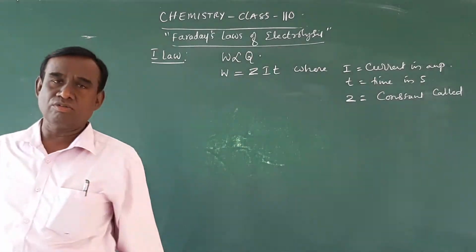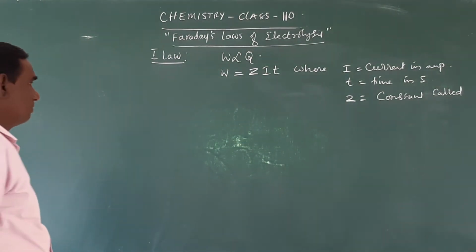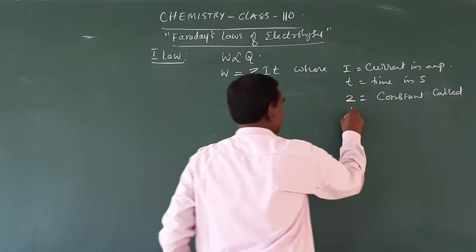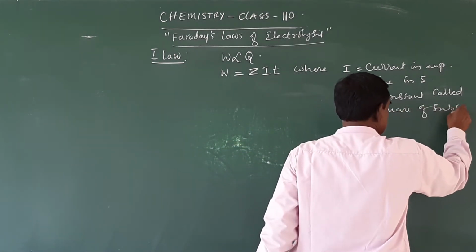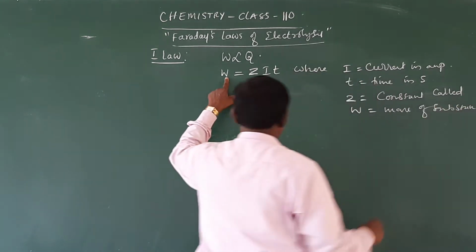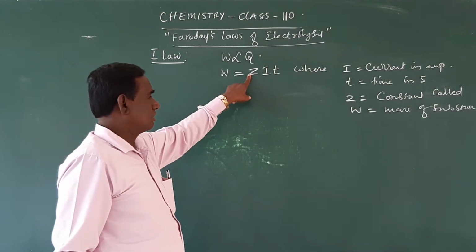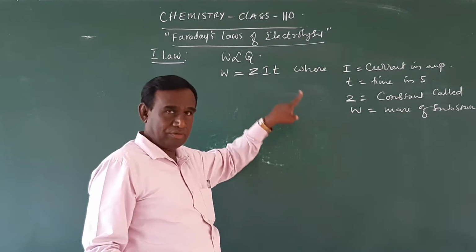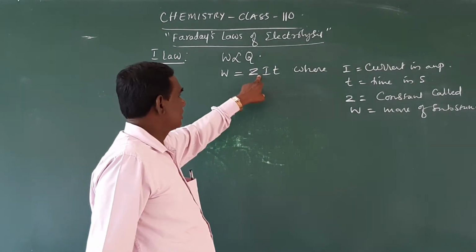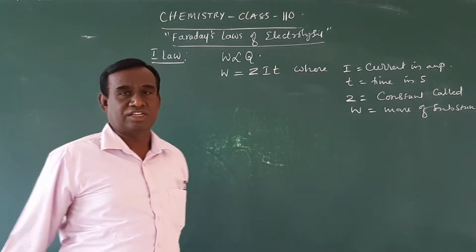W is the mass of the substance deposited. Z is the proportionality constant called the electrochemical equivalent of an element, I is the current in amperes, and T is the time in seconds.